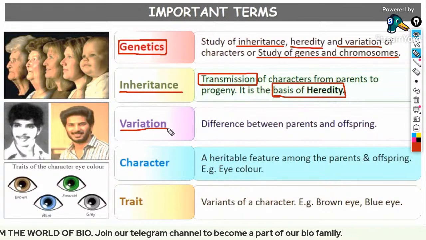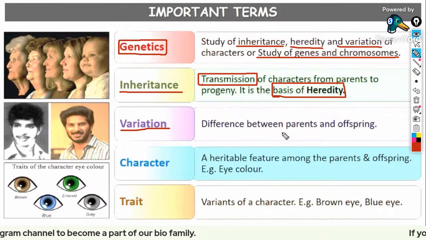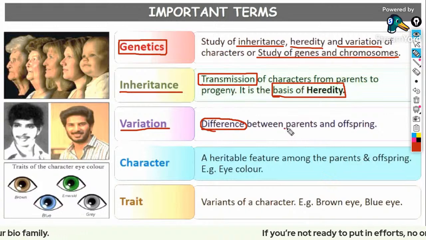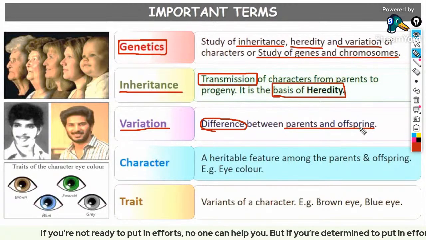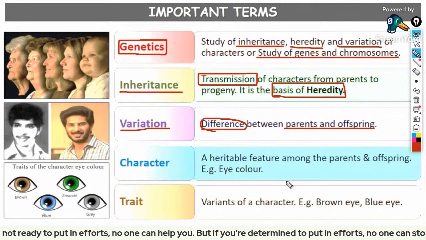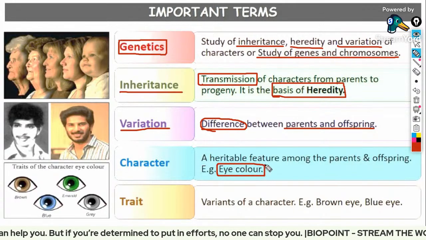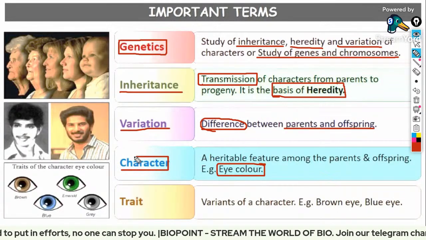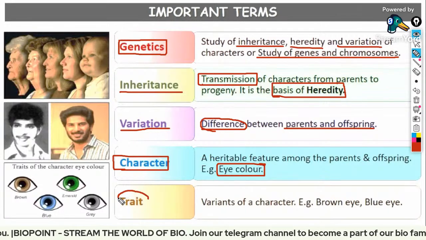What is the difference between inheritance and variation? Inheritance means those characters passed from parents to offspring, whereas variation means it is a difference between the parents and the offspring. The difference between the parents and the offspring is referred to as what? Variation. For example, I have already told you about different traits, right? So that is referred to as the character. Character and trait, sometimes we use them simultaneously, but these are two different terms.